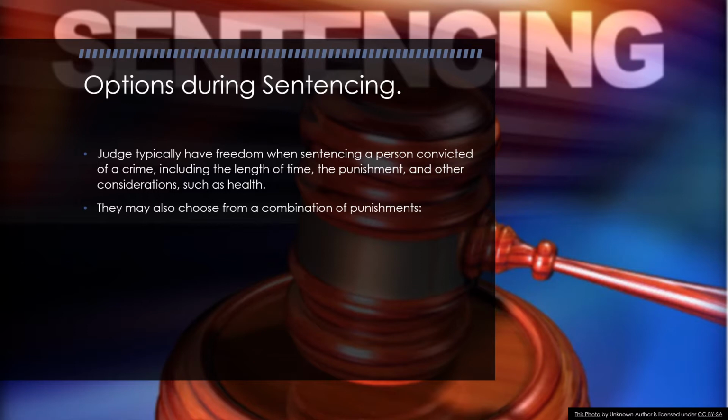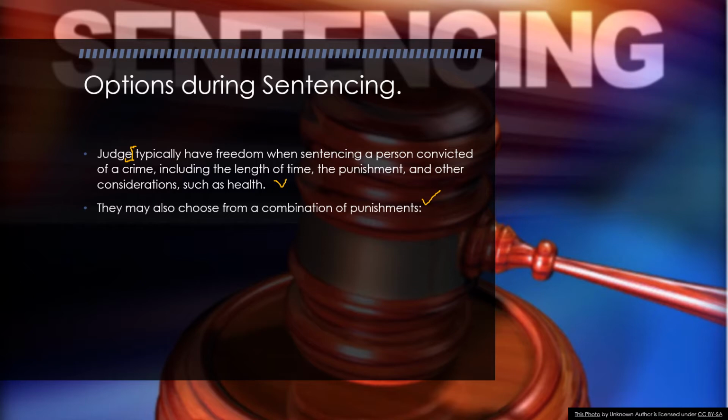Judges typically have freedom when sentencing a person convicted of a crime, including the length of time, the punishment, and other considerations such as health. They may also choose from a combination of punishments. So it doesn't have to be one type of punishment. They might choose from one or two or different punishments when doing this.